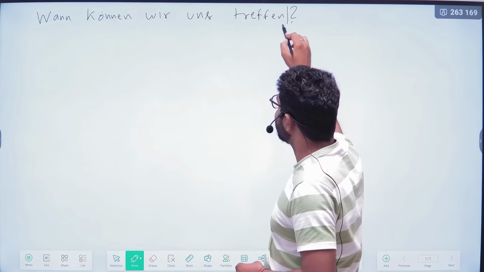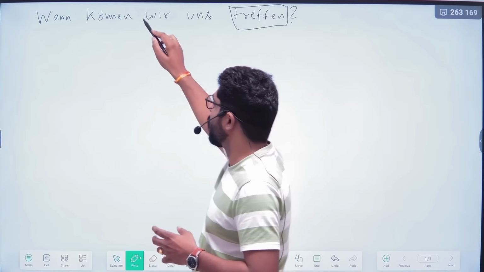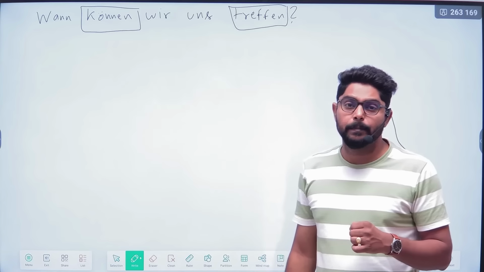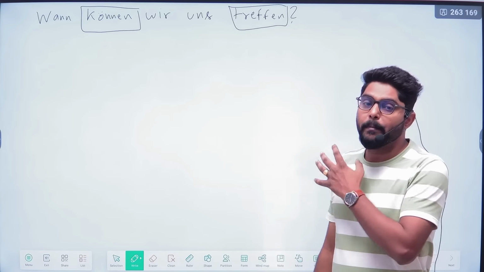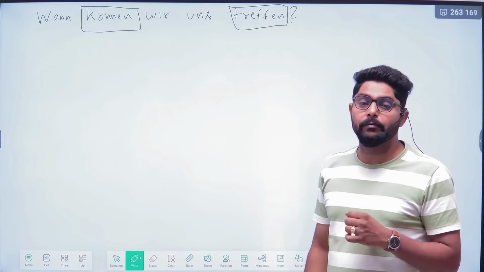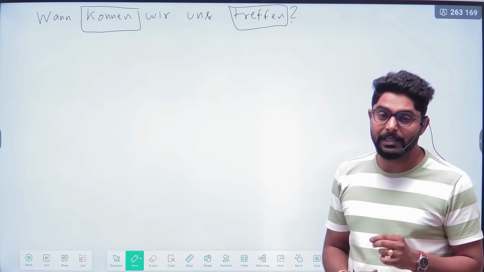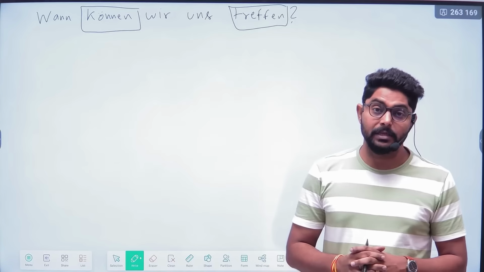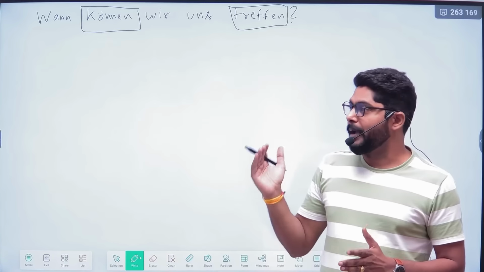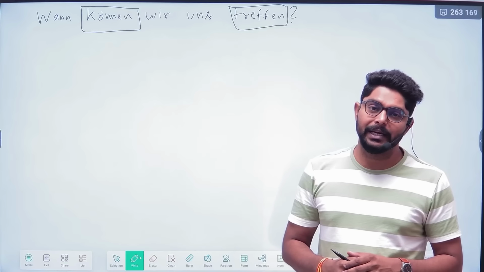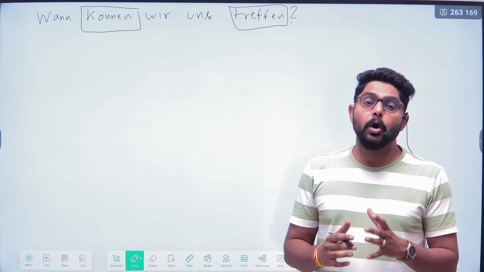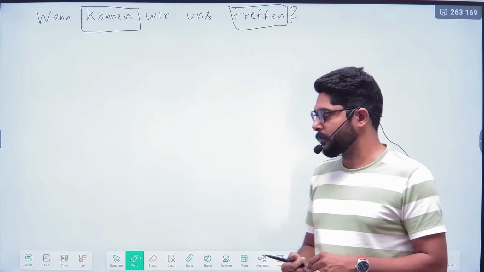So in the modal verbs case, whatever kind of sentence there is, you put the main verb at the end of the sentence without conjugation. Please always keep in mind, whenever you make sentences with modal verbs, the main verb will always be at the end of the sentence. It doesn't matter if it is a yes-no question, a normal sentence, or a W-question.